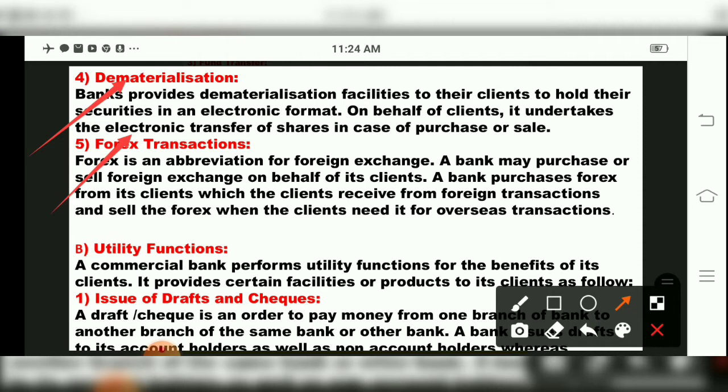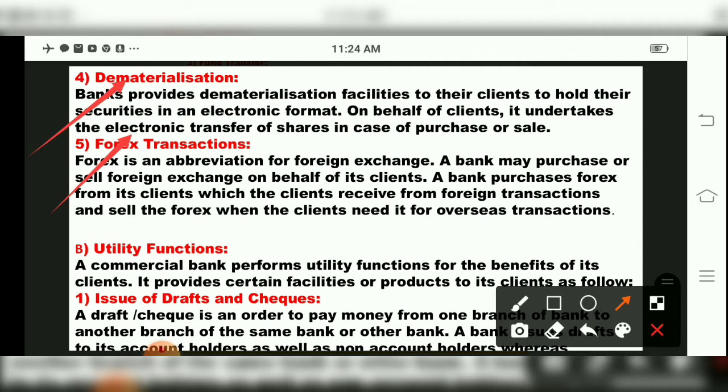So what are forex transactions? They are an abbreviation of foreign exchange, foreign transactions. We all know foreign exchange means currency exchange, where rupees are converted into dollars. So this can be done by forex transactions, children. On behalf of the clients, the bank does that, which is forex transactions. A bank purchases, for example, from clients what they receive from foreign transactions, and sells the forex when the clients need it for overseas transactions. It means foreign exchange money can be sent, transferred or sold by forex transactions.